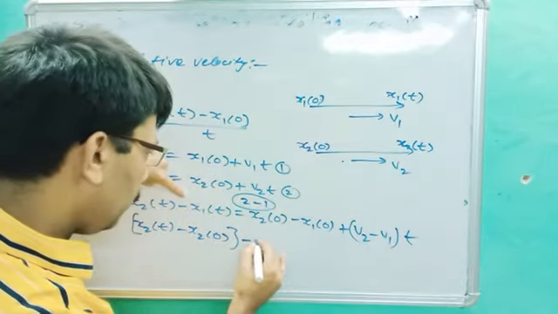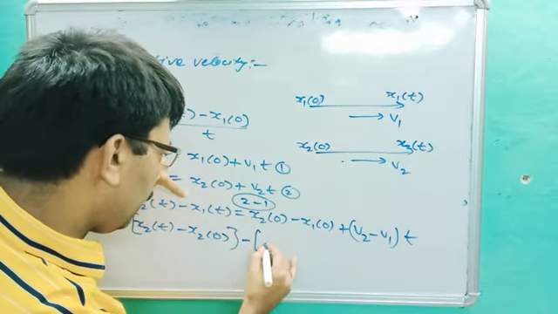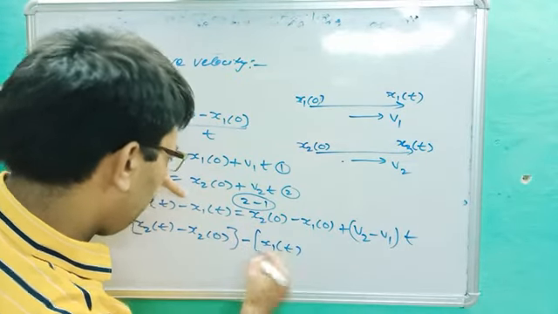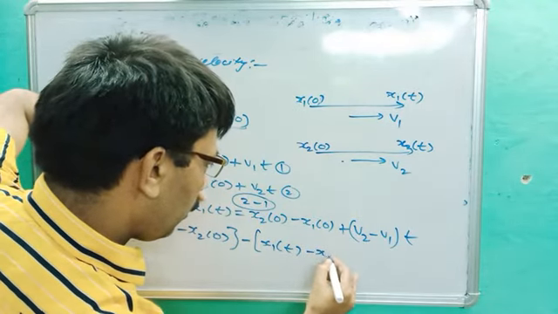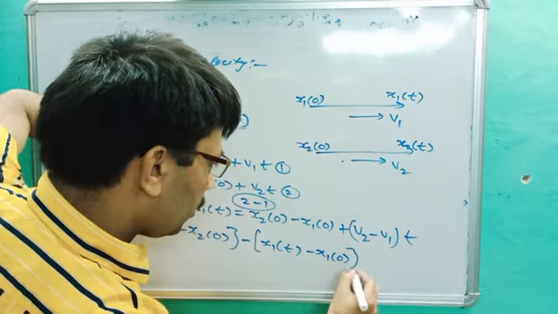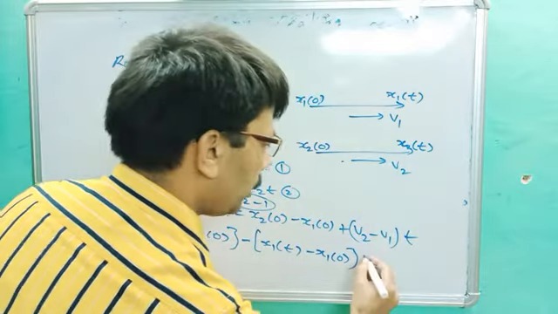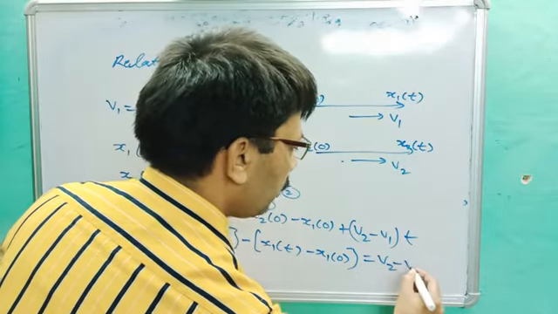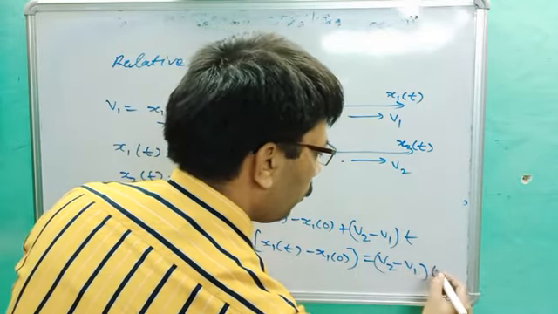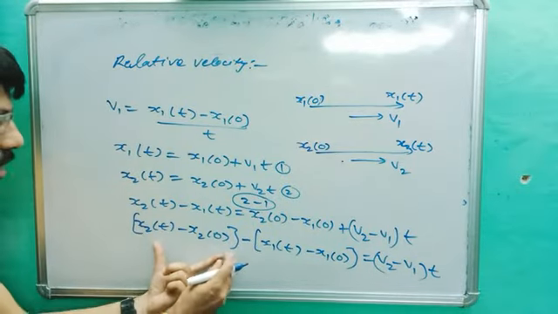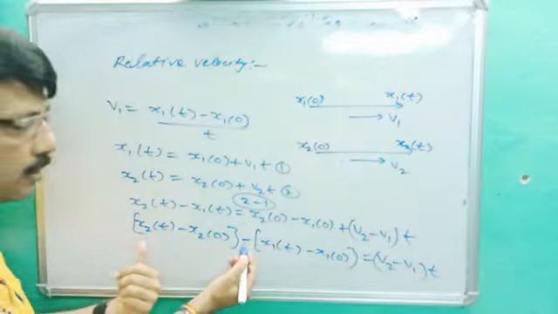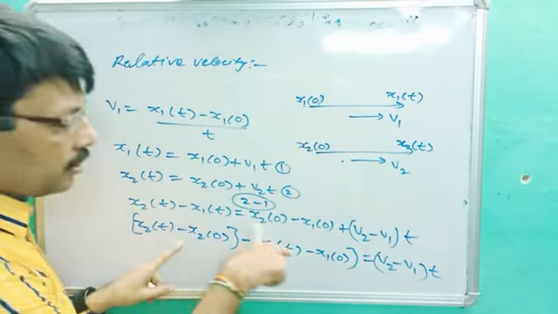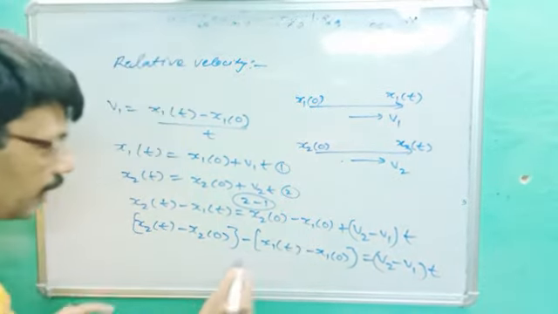What do we get inside? x1t minus x1 naught. This is the displacement of the second body, and this is the displacement of the first body, and this is minus. It means the displacement of the second body with respect to the first body. So what do we get here?